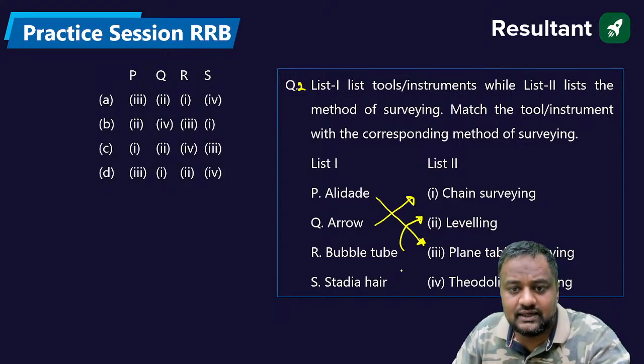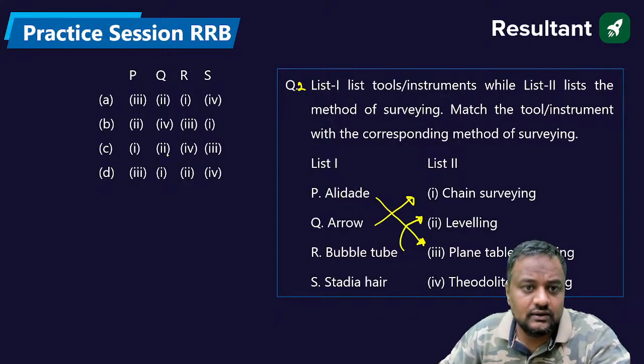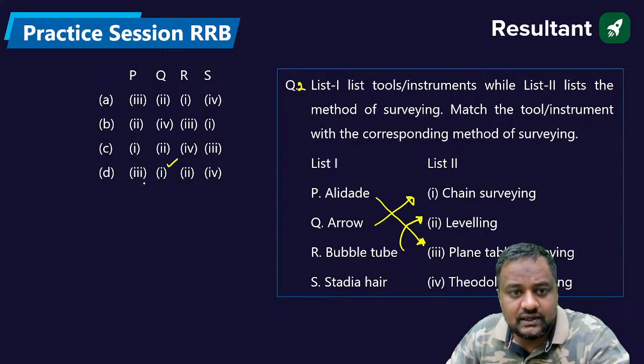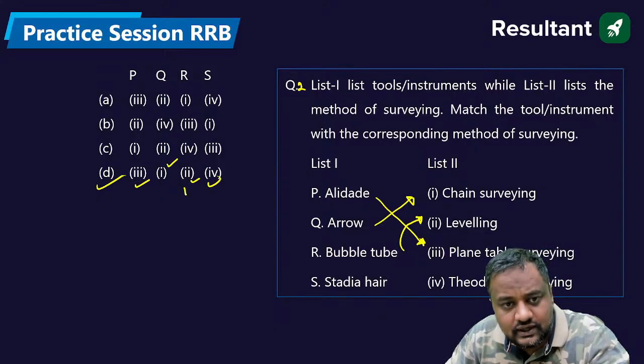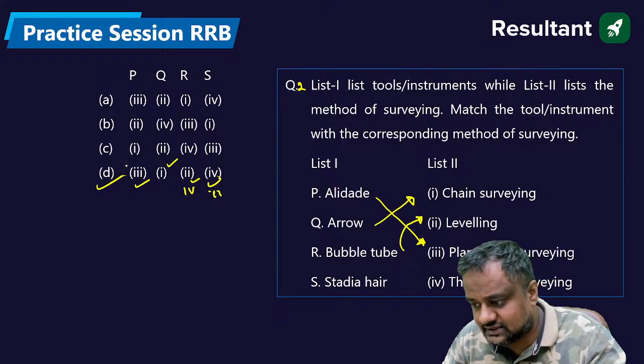So anyone can be correct. So Q will be 1, P will be 3. So this 2 and 4 is correct. Even if it is 4 and 2 then also it will be correct. So option A. Second D. Yes, Kedari. Yes, Vishnu.